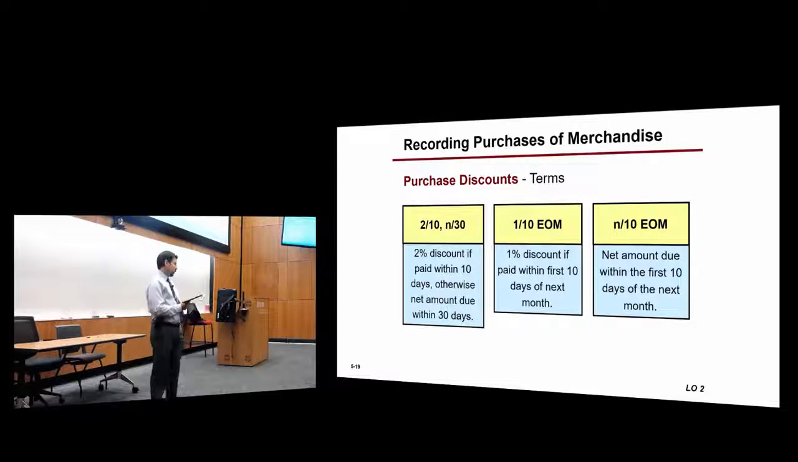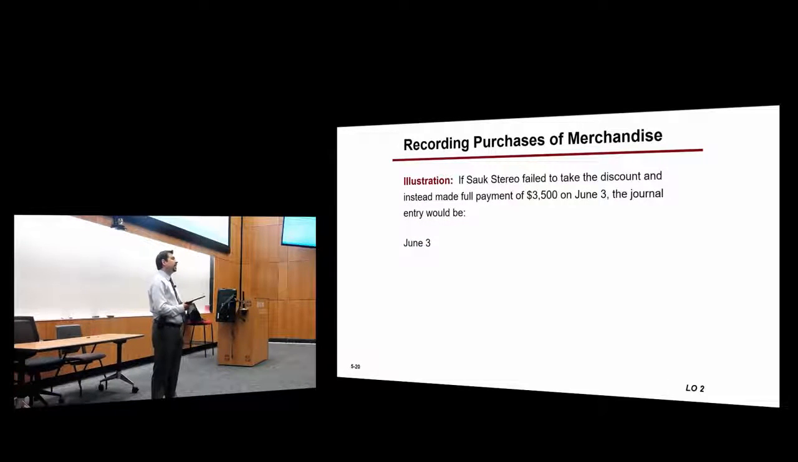So let's say that the buyer does not take advantage of this discount and they don't pay within the discount period. What do they have to do? They don't pay it within the discount period. It's $3,500. Then they have to pay on June 3rd, which is after the discount period. The company will pay the full amount, right?